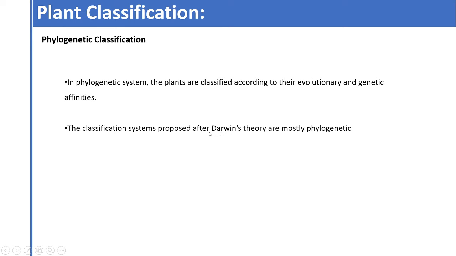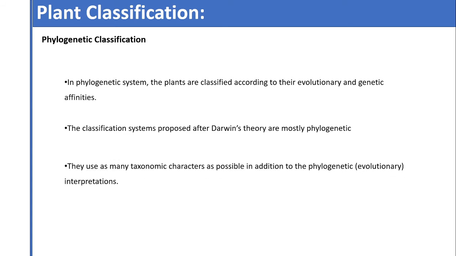Darwin's theory is a landmark in the classification systems, because when Darwin proposed the theory of evolution, many scientists changed their view about evolution, and this theory provided the basis of most of the research after it. So whatever classification systems were proposed after Darwin's theory were mostly phylogenetic systems of classification.